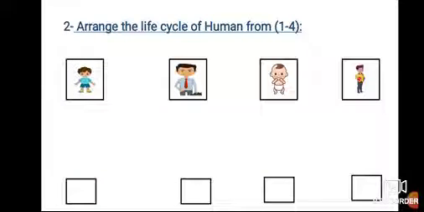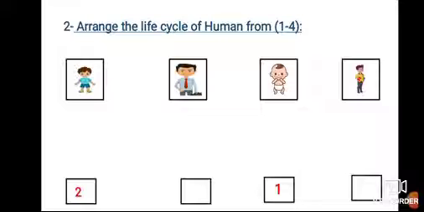And now we will arrange the life cycle of a human. The life cycle of a human starts with number 1 is baby. Baby, super. We will write number 1 on baby. And number 2 after baby. Yes, number 2 is child. This picture is a child.